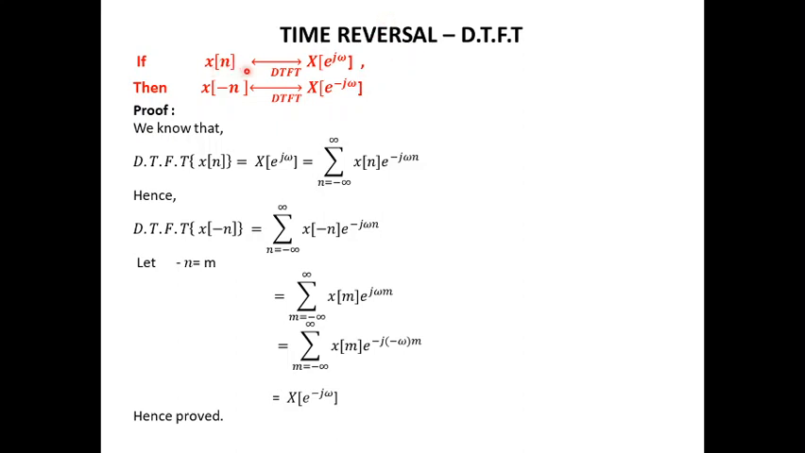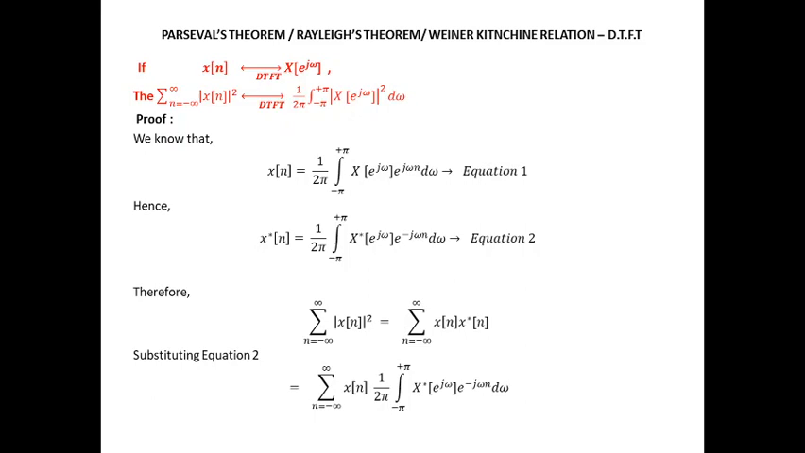So if the DTFT of x of n is X of e power j omega, and the signal x of n is time reversed, then the DTFT of x of minus n will be X of e power minus j omega. So omega will be replaced by minus omega.